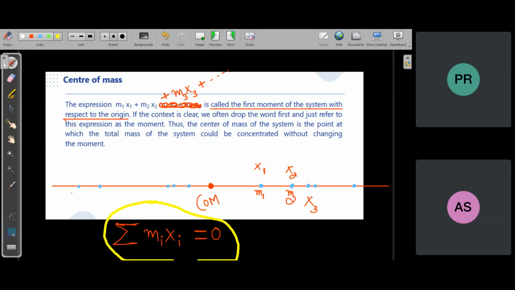That is the formula for the x coordinate of the center of mass. We are not talking about that. What we are talking about is the mass moment about the center of mass, not about the origin. About the origin, it is not zero. Mass moment about the center of mass is always zero.